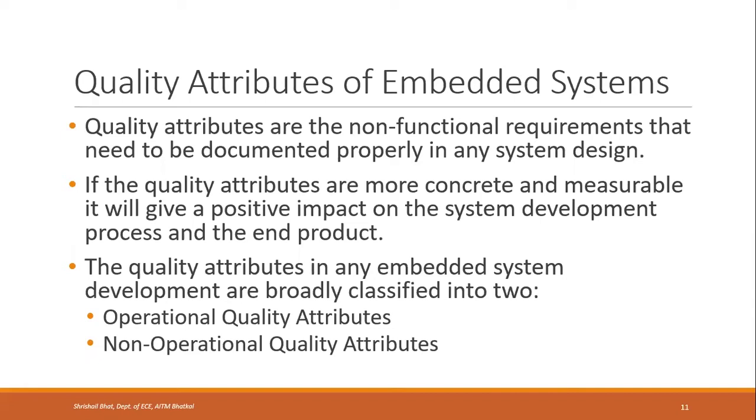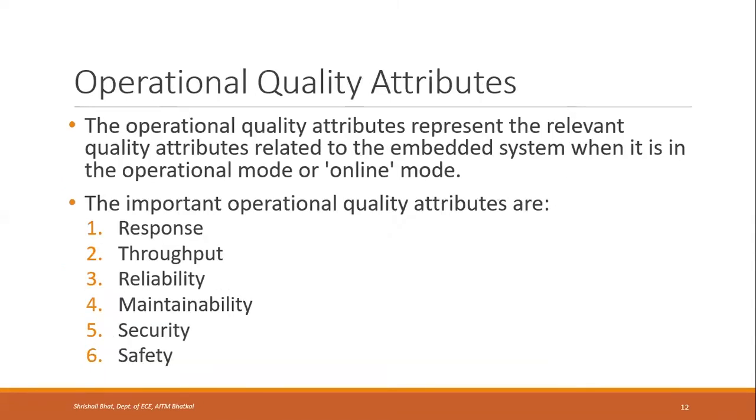So it can be classified into two types. One is operational quality attributes and the other is non-operational quality attributes. Operational quality attributes are those which are considered when the embedded systems are operational. That means when they are working. Non-operational quality attributes are those which are considered when it is not in working condition. That means it is not related to the operation of the embedded system. First, we will see what are operational quality attributes.